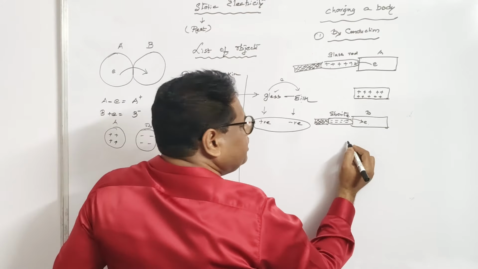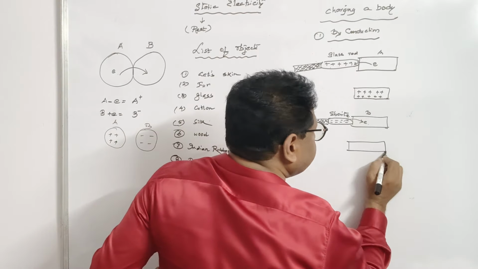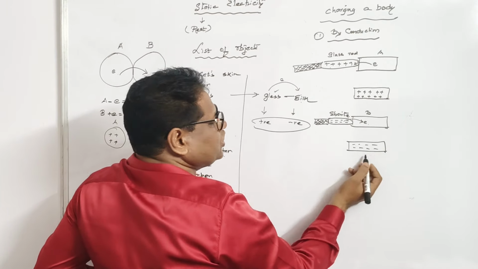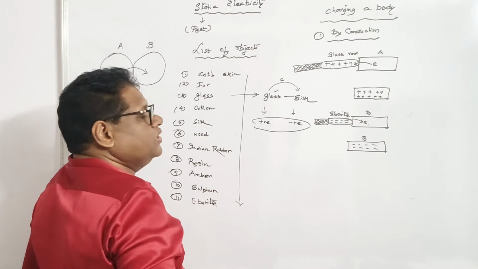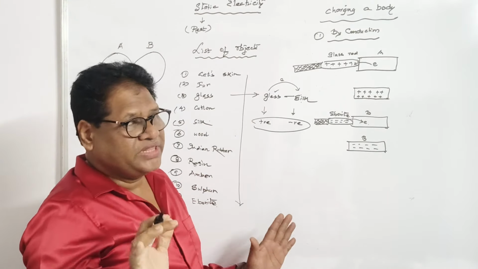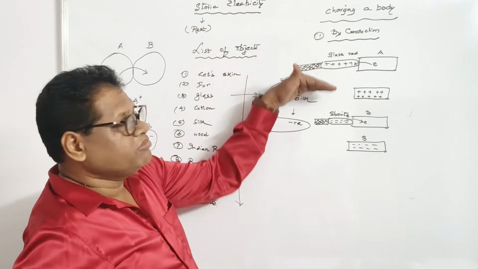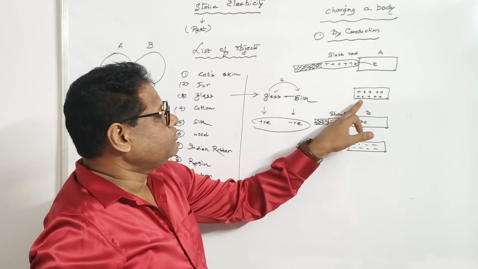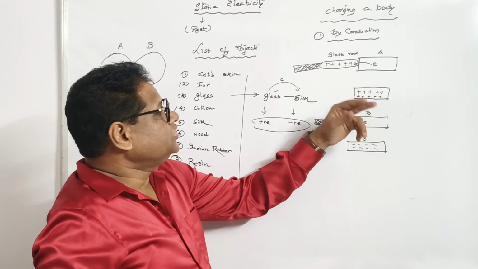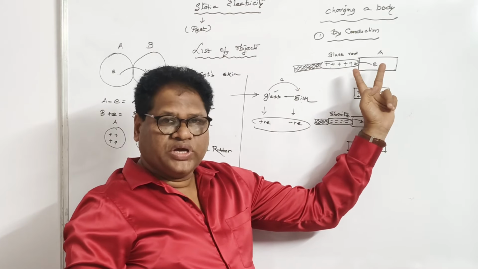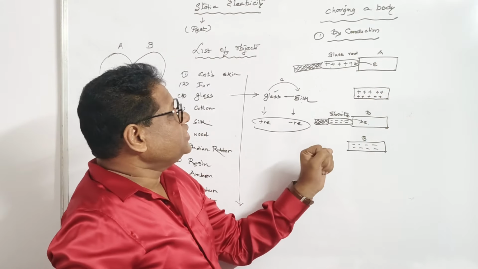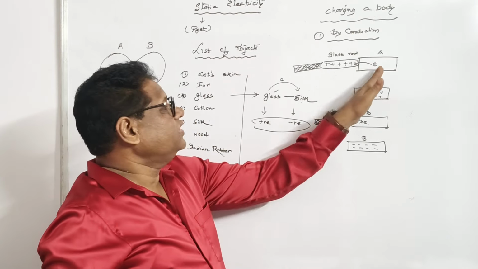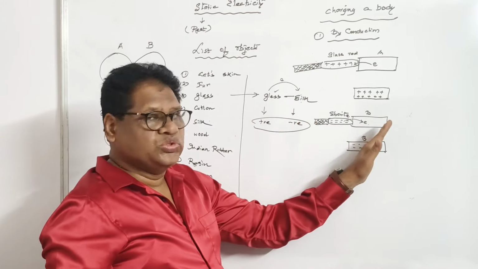Now what happens after B is separated from the ebonite rod? B gets negatively charged because of accumulation or gaining of electrons. So one thing is very clear. In case of charging by conduction, the charge acquired by the neutral body is the same as that of the charging body. Charges are shared between the two bodies. Third, the charge of the charging body is reduced to some extent because of the electrons either gaining or losing.